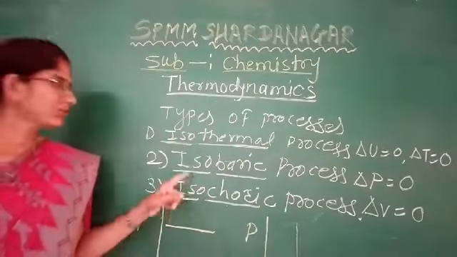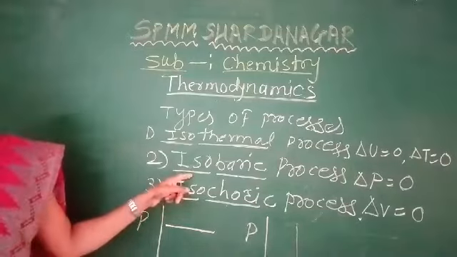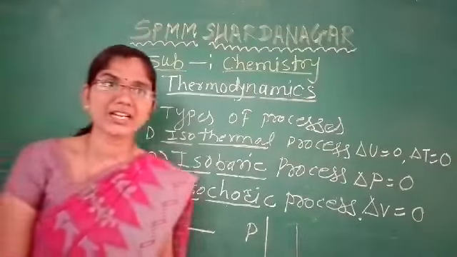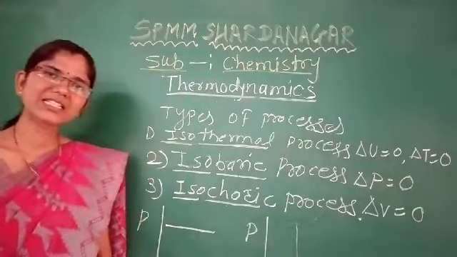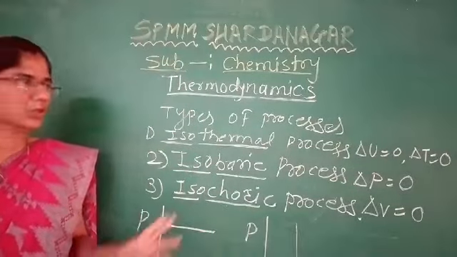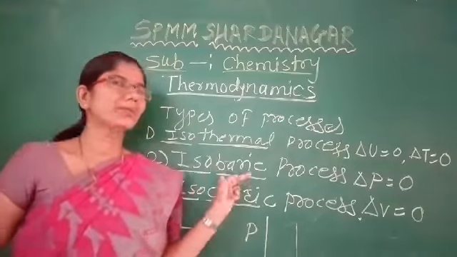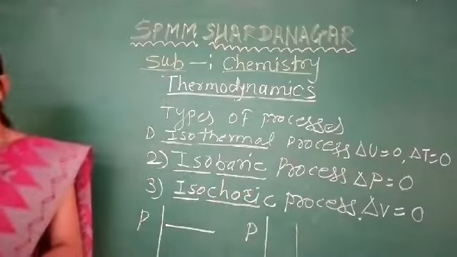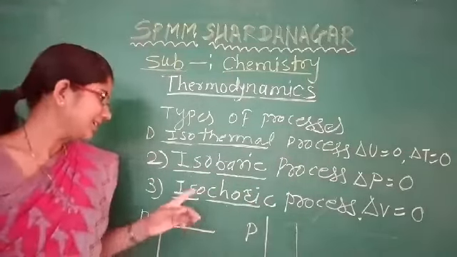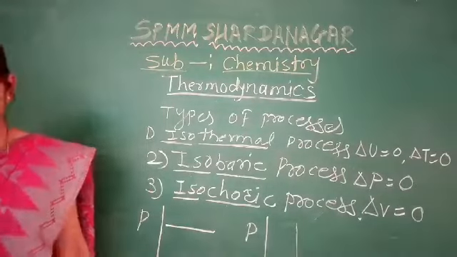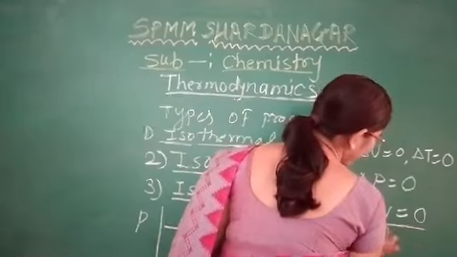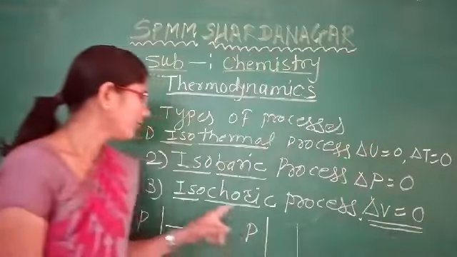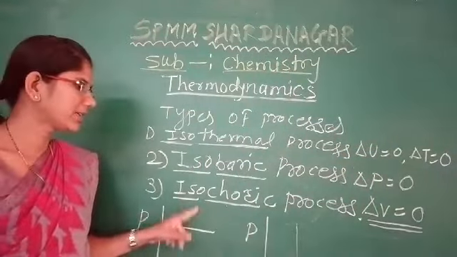The example of the isobaric process is all the chemical reactions which are carried out in the laboratories. In the isochoric process, the volume remains constant, and therefore delta V is equal to 0.